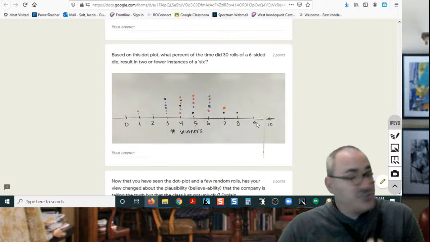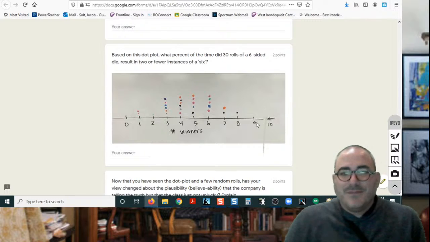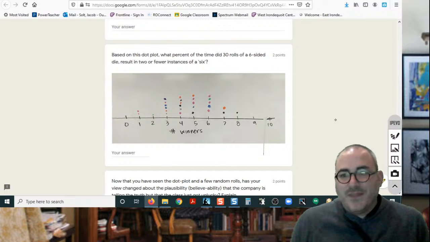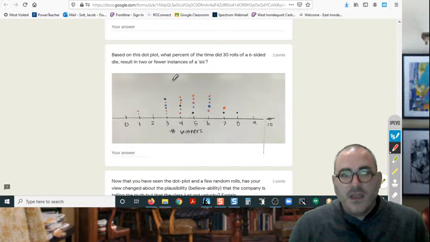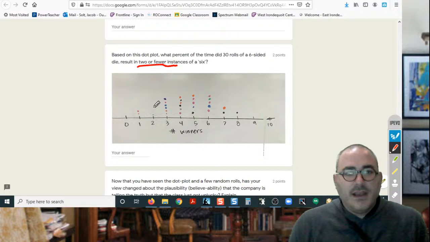Now you've unpaused. Did you try it? All right. Well, I'm going to trust you here. So let me kind of demonstrate this a little bit here. 2 or fewer instances of 6. Okay, so I see there's an instance of 2, and I have also 2 instances of just 1 6-sided die being rolled in 30 tries. Altogether, that's 3. That's 3 tries in however many that are in this dot plot.